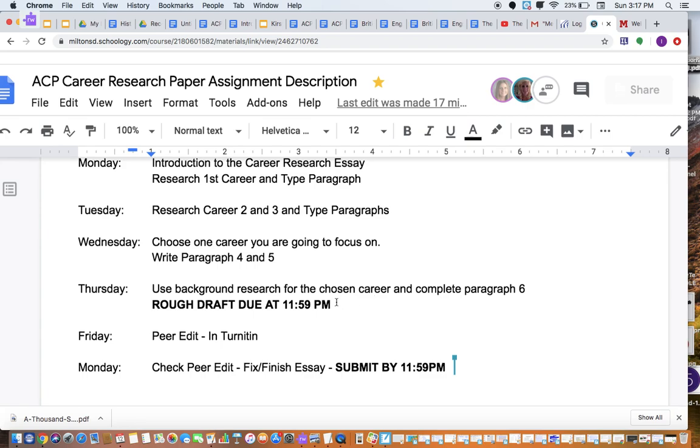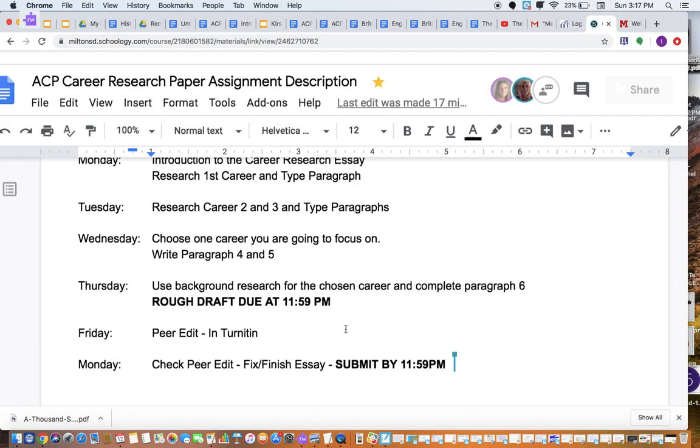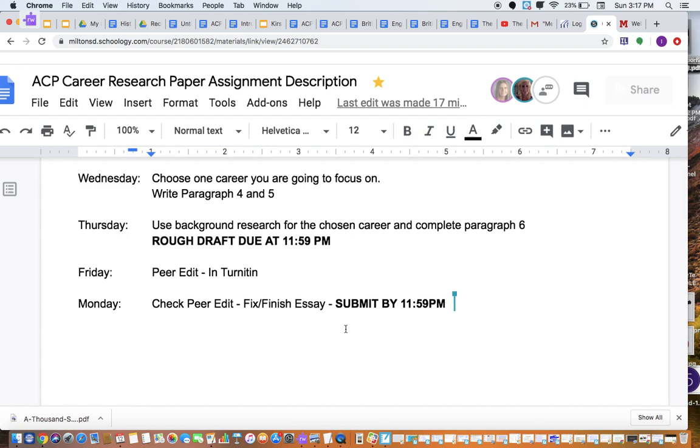And the rough draft is due at 11:59 because on Friday we are going to use the Turnitin peer edit. So another person will look at your essay. You'll look at somebody else's. It'll be anonymous. And then on Monday, because it takes 24 hours to get that turned around, you'll get your essay back with the recommendations on what to change, what to fix. Fix up your essay and submit it by 11:59.